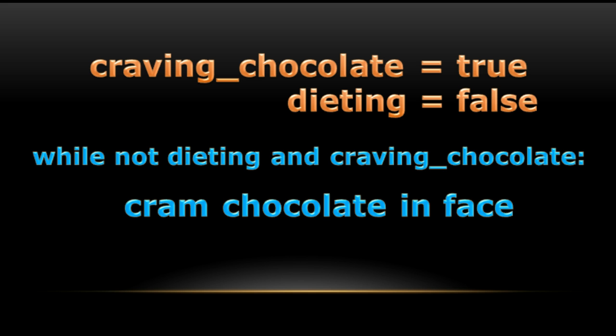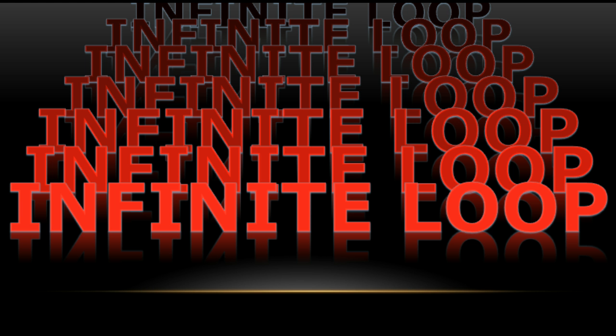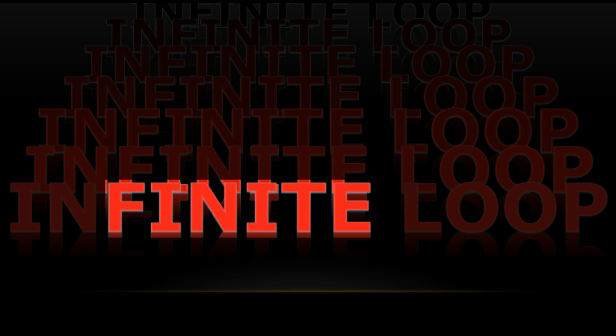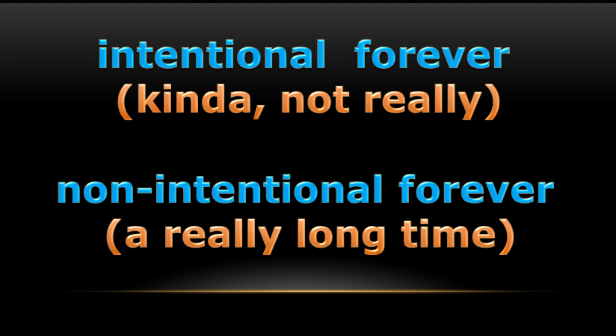Now here is a great point to bring up something that happens to every coder, the infinite loop. When we were using for loops, because they were finite and would only iterate through a specific number of things, that part of the code would eventually finish. Even if it took hours or even years, it would finish. But with while loops, they could go on forever. Now there's two kinds of forever. There's the intentional forever and the non-intentional forever.